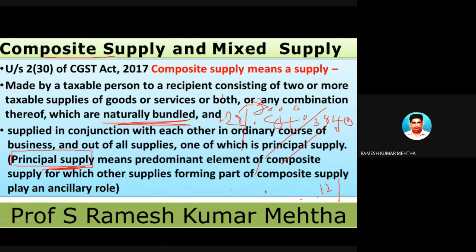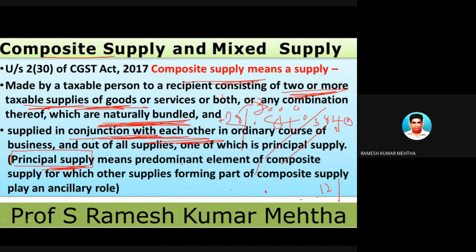They are naturally bundled, number two, and there are two or more taxable supplies of goods, and they are supplied in conjunction. They can't be separated and supplied. So how many words are important? One is composite supply, two or more taxable supplies of goods or services. For example, I told you about an industrial visit to Bangalore.